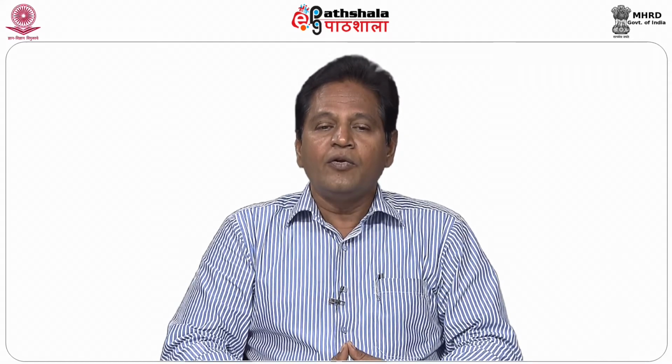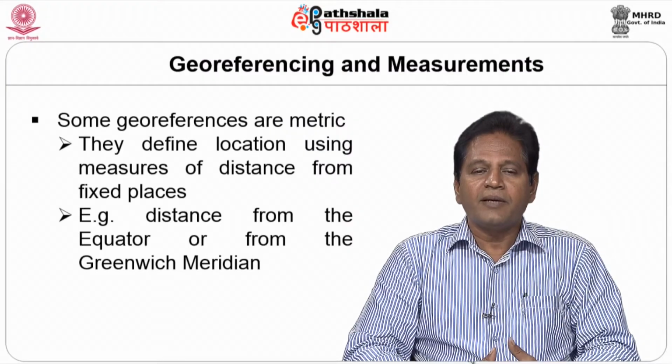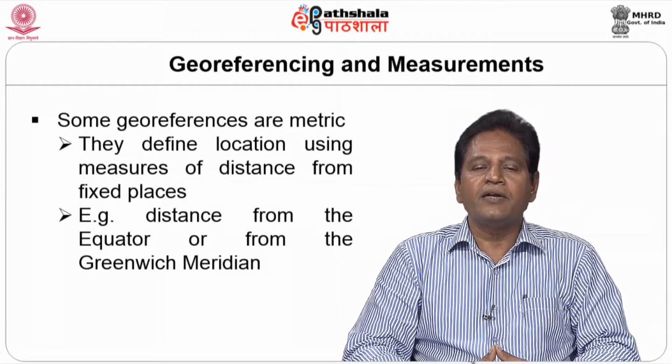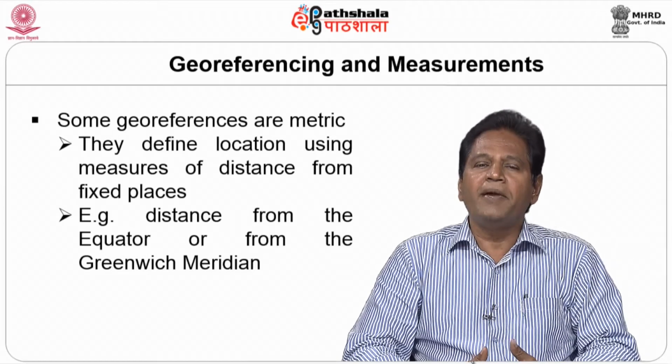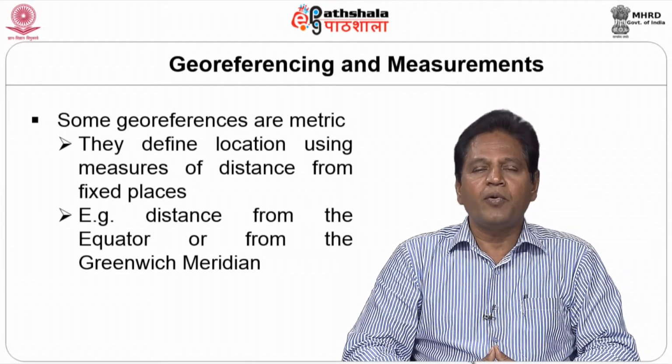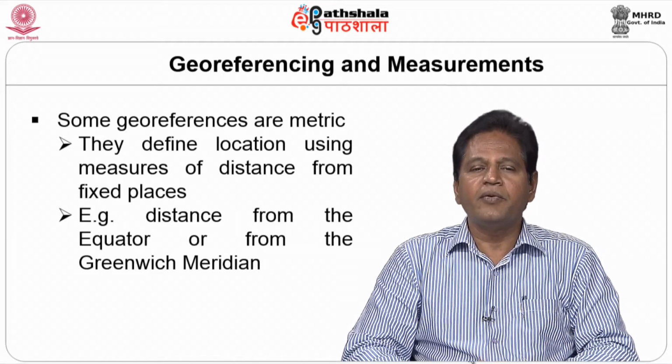So, if you can define the location, then measurement becomes easy and you can make the measurement from fixed places. Similarly, for example, when you talk about distance from the equator or from the Greenwich meridian, you make measurements from point A to point B, that is, point of origin to point of destination.